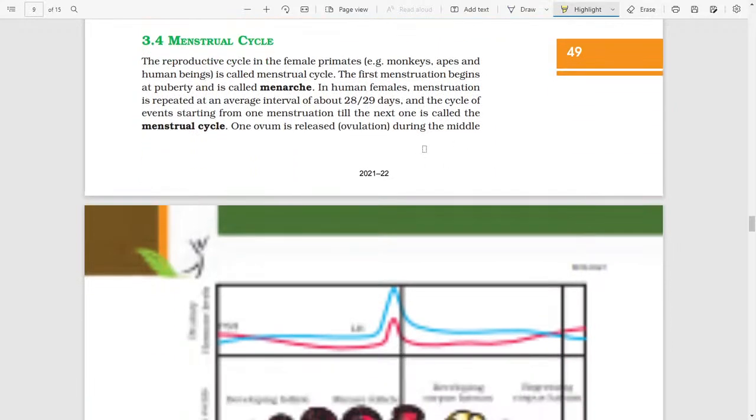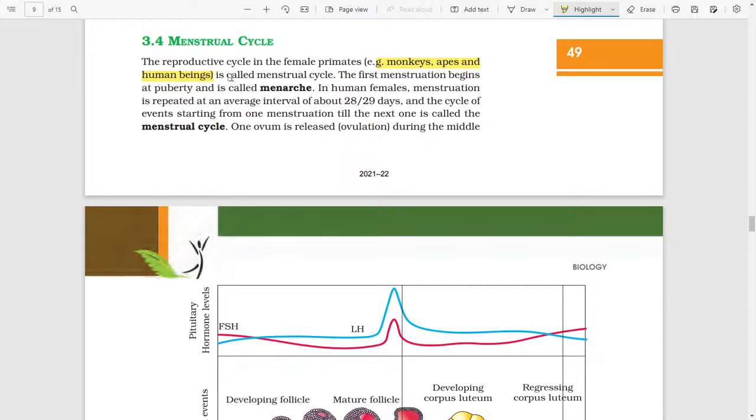Menstrual cycle. The reproductive cycle in female primates is known as the menstrual cycle. The first menstrual cycle, which begins at puberty, is known as menarche. In human females, the menstrual cycle is repeated at an average interval of about 28 to 29 days. The cycle of events starting from one menstruation till the next one is known as the menstrual cycle.